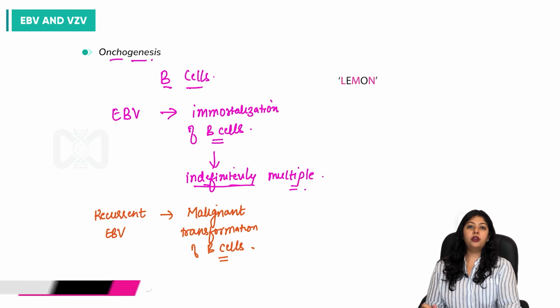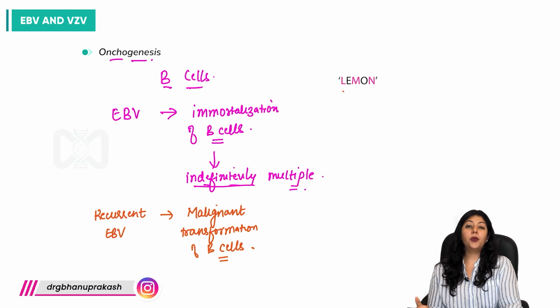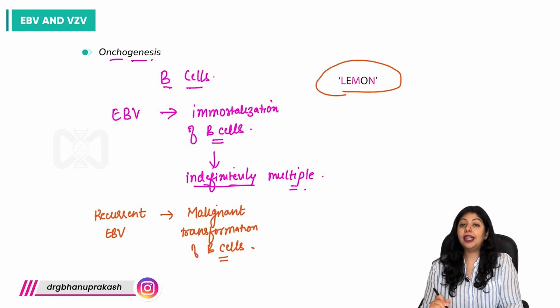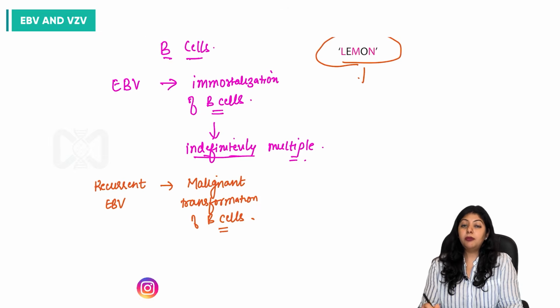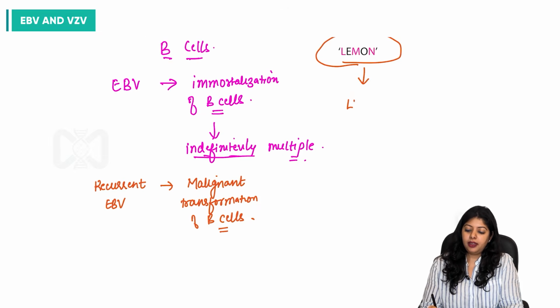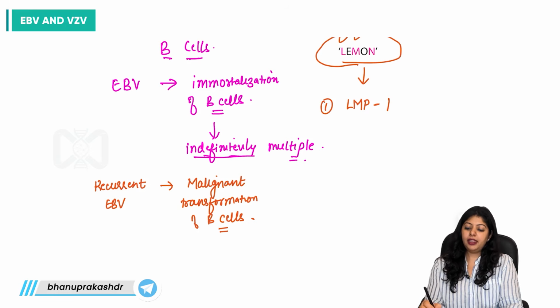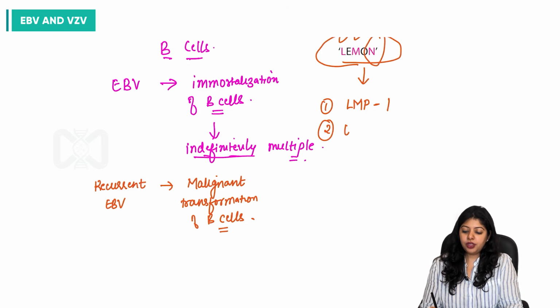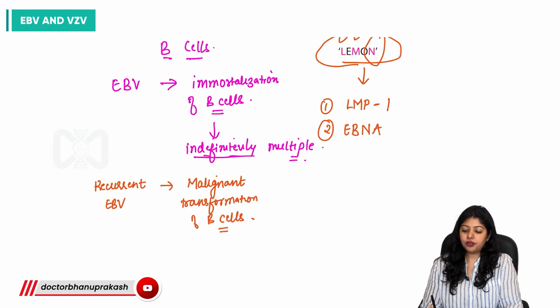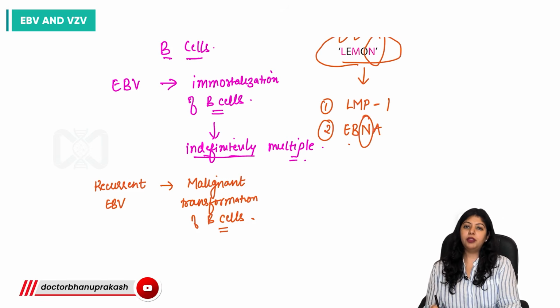Now, for more oncogenic potential, it requires two important antigens. And what are those antigens? We have a mnemonic, LEMON. So what do we derive from LEMON? We have latent membrane protein 1, L and M, which we use for the antigen. And then we have N, which is Epstein-Barr virus nuclear antigen. So we have used N from LEMON for this particular antigen, EBNA.